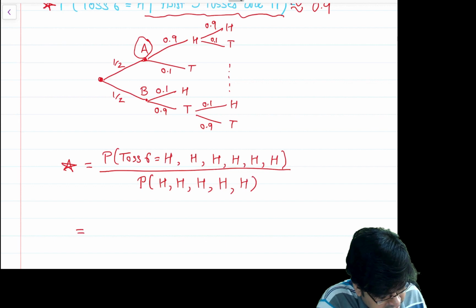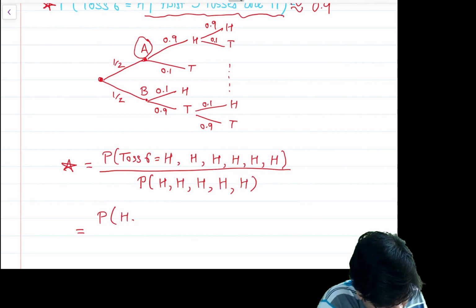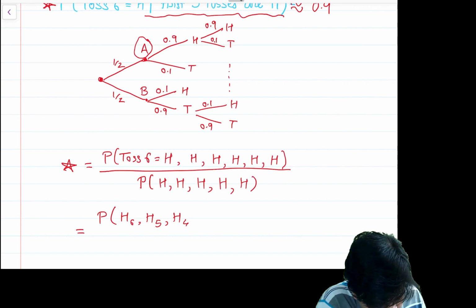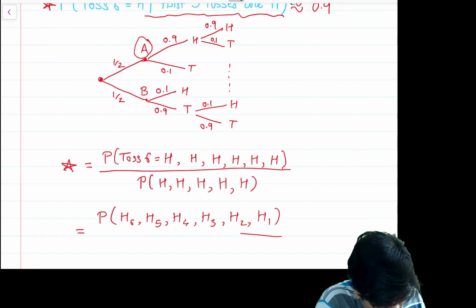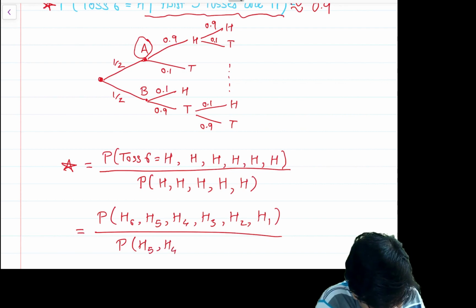Let me not write toss 6, but rewrite it as H6, H5, H4, H3, H2 and H1, upon the probability of H5, H4, H3, H2, H1.